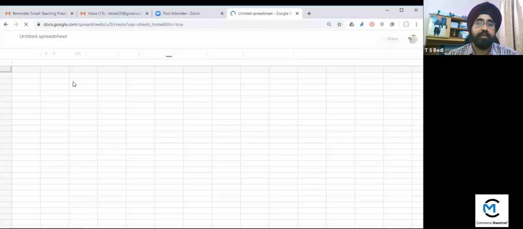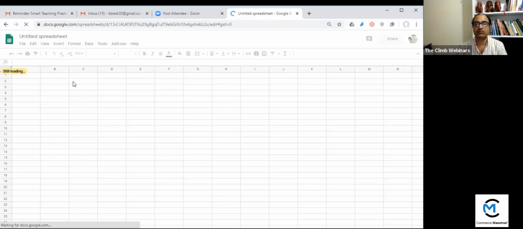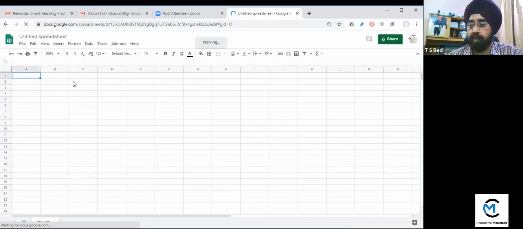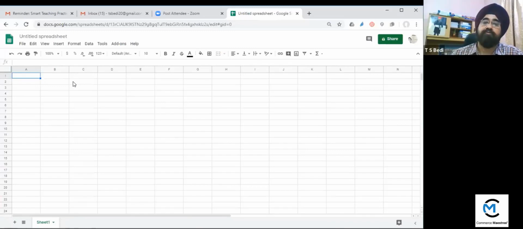So this sheet is open. This is normal Excel sheet. But what you can do, you can share the link, and all the teachers can do the corrections or editing in the same sheet at the same time. Okay. Means 10 teachers, 20 teachers, they can fill this form according to their convenience at any time. And it will be auto saved. It will appear to all the teachers.